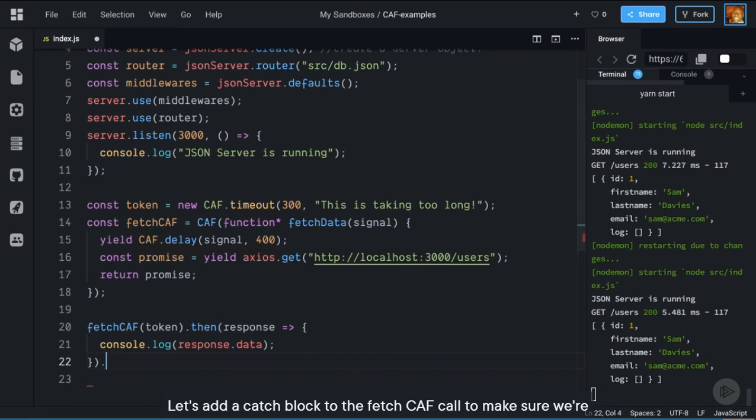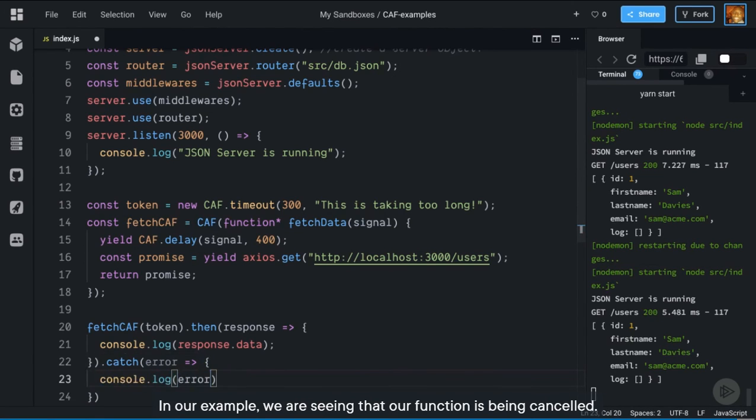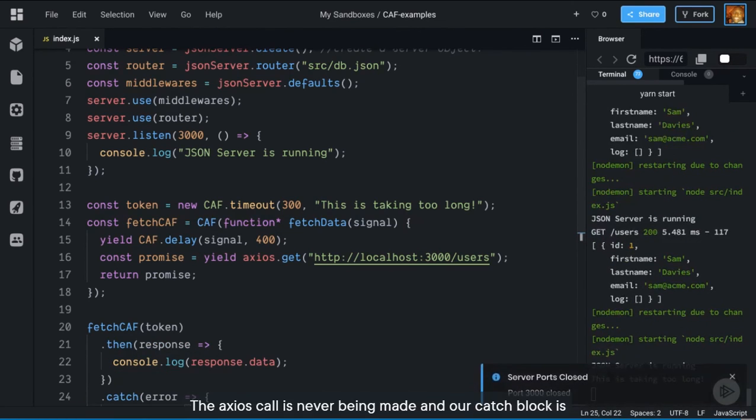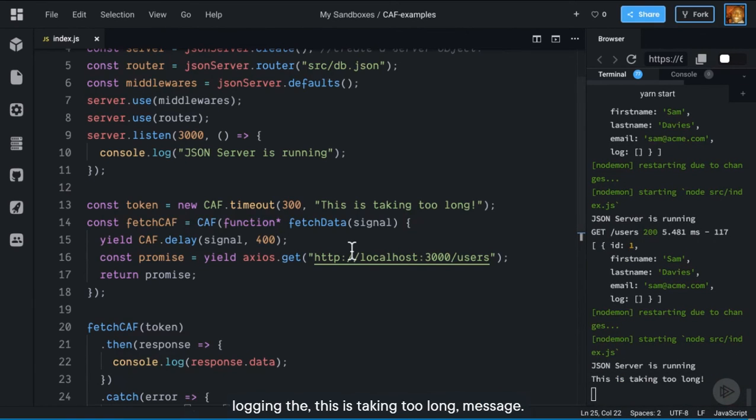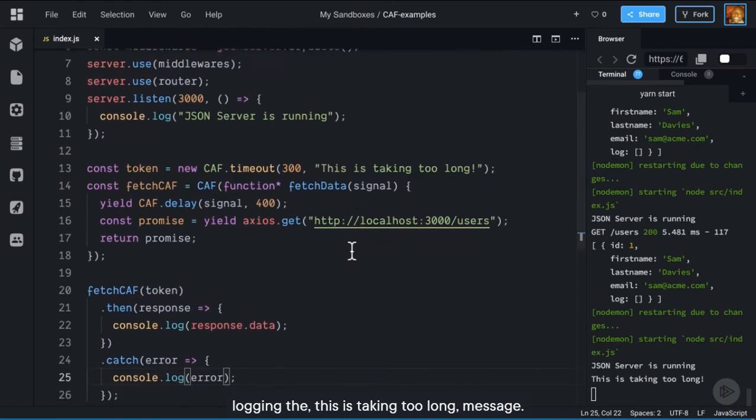Let's add a catch block to the fetchCAF call to make sure we are handling the case of canceling the promise. In our example, we are seeing that our function is being canceled. The Axios call is never being made, and our catch block is logging the "This is taking too long" message.